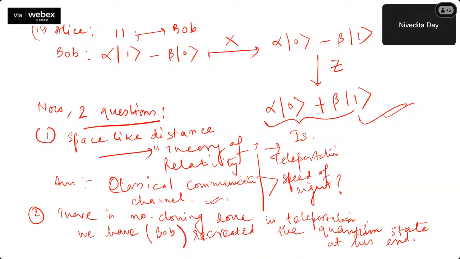So where exactly at the end Alice is holding, you have to check with respect to the qubit from where it was initially alpha 0 plus beta 1. Is it really that one? I don't think that is the case. Just check, when Bob has this state, what is Alice holding? Here we have started with three qubits, where qubits 2 and 3 were entangled, and the first qubit was a superposed state.